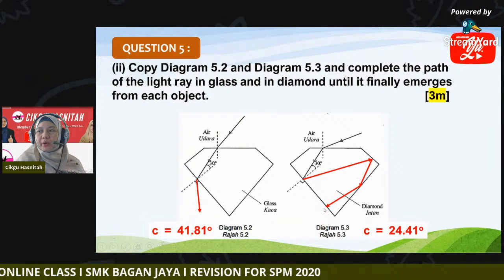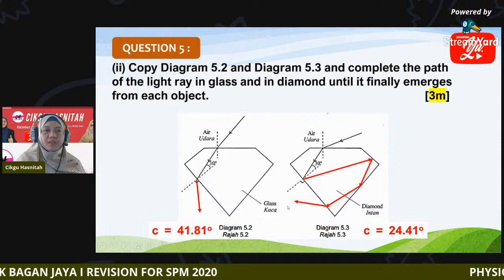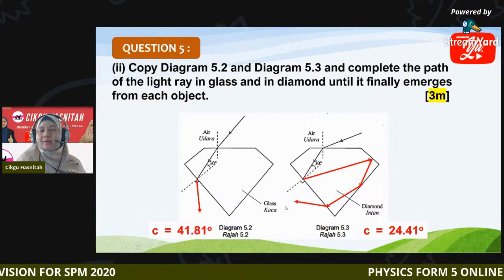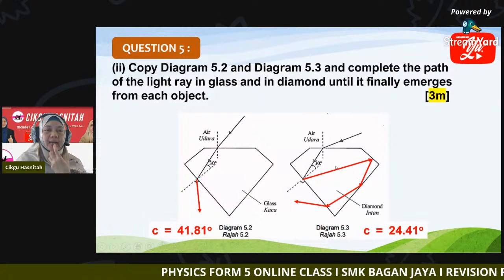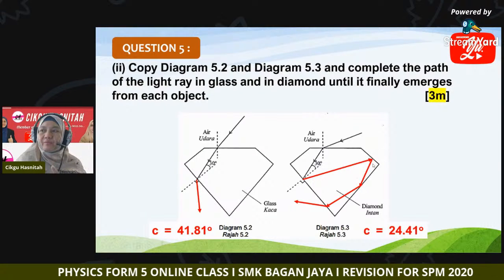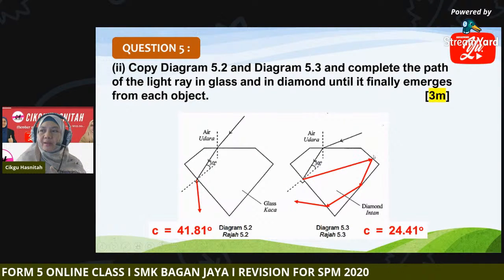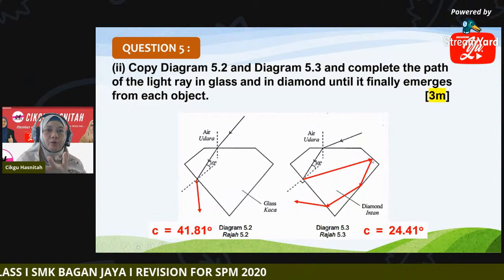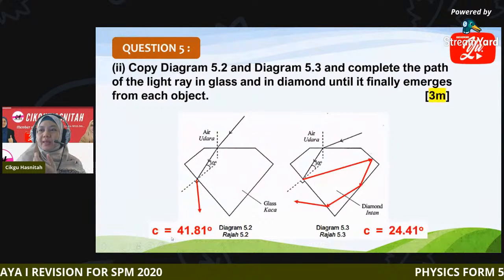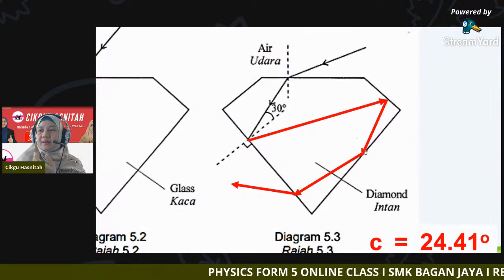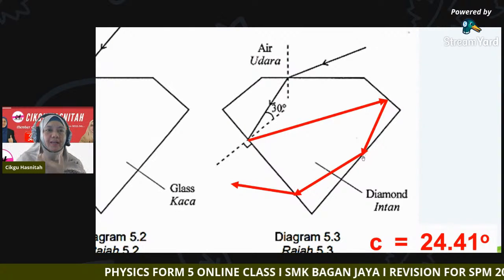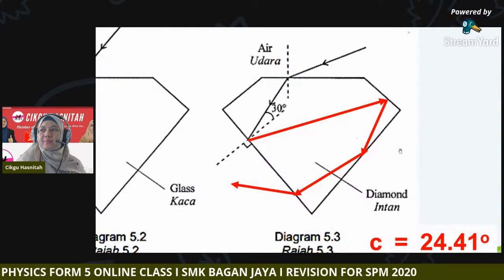And now at this point, what happens? It finally emerges from the diamond. So that's why in diamond, you can see the diamond sparkle. Each of these edges, where total internal reflection occurs, produces sparkle on the diamond. So the diamond will sparkle at this point here. It shows a sparkling property.